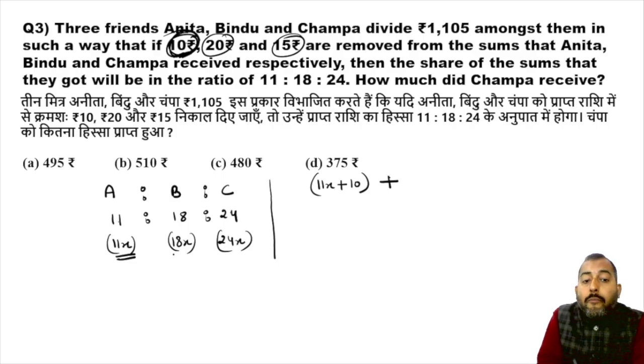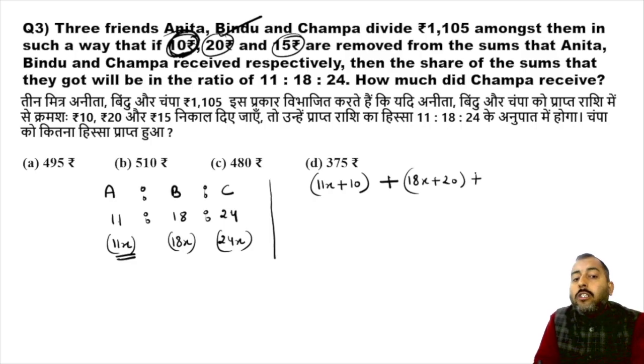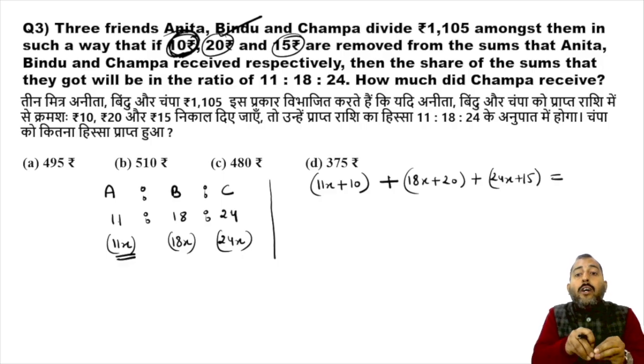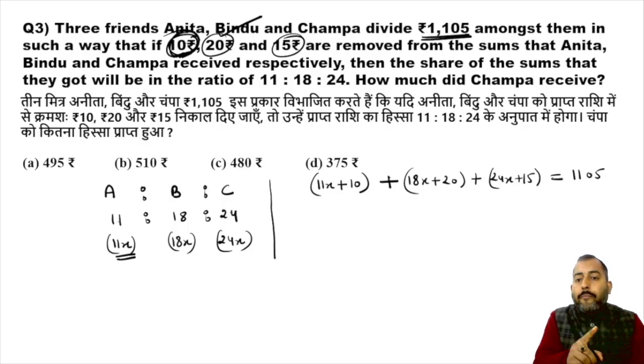Similarly, after deduction of 20 rupees, Bindu was getting 18x, so the actual share of Bindu must be 18x plus 20. And similarly, the actual share of Champa must be 24x plus 15. This must be equal to the total money these three friends distributed among themselves, which is 1105.